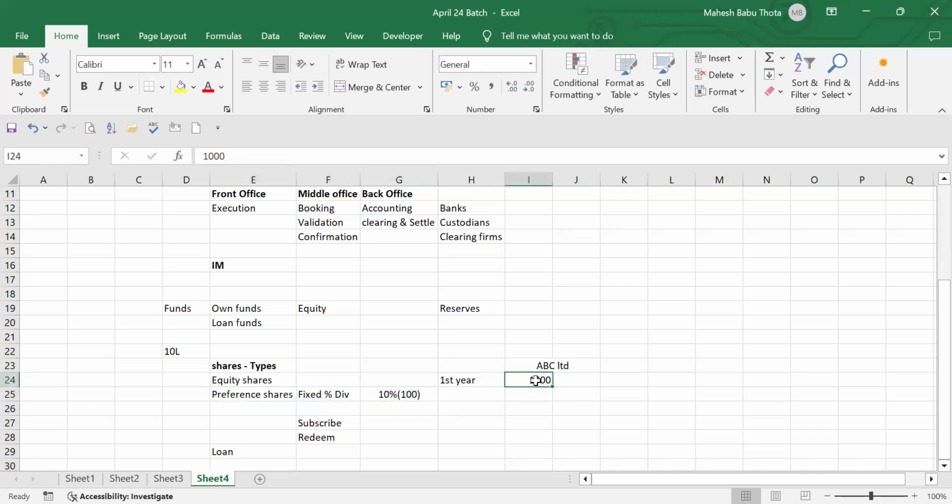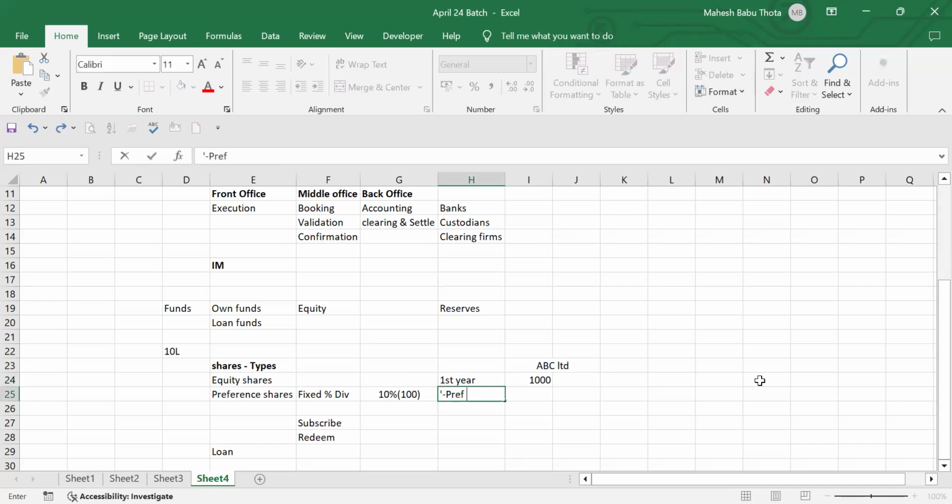Who will be distributed first? Will preference shares participate or equity shares? It is 1000 rupees. First, preference shareholders. So first, preference shares will come and participate in the distribution of the dividend. Again, understand that preference shareholders always have a right to participate in dividends first, even before profit is distributed to the equity shareholders.